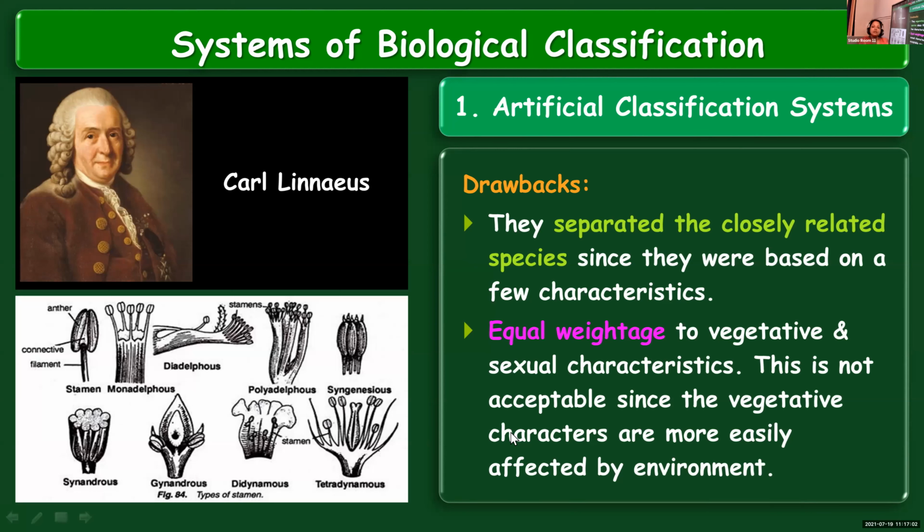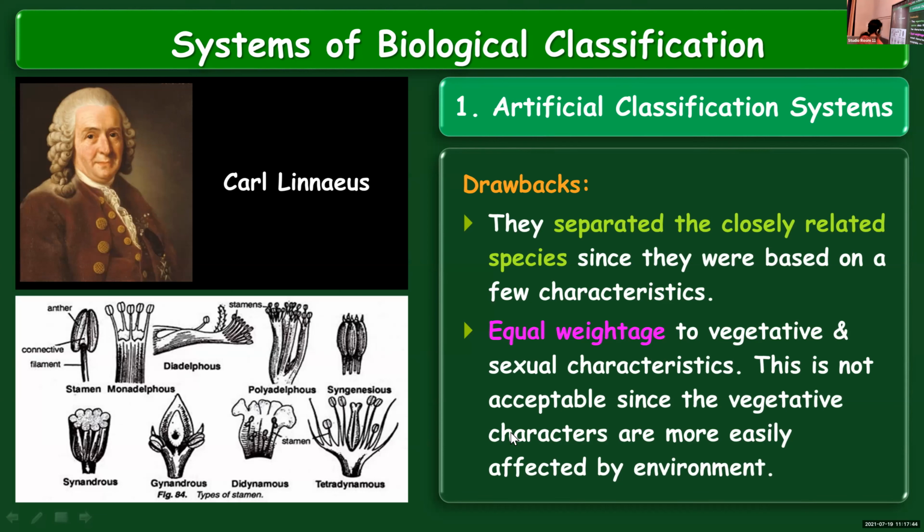So already I mentioned it was mainly based on vegetative characters and the structure of androecium. Androecium is the whorl consisting of stamens, the male part. So here equal weightage was given. That is not correct, because the characters of the different vegetative parts of the plant can be influenced by external conditions. Depending upon the environmental conditions, there can be changes in the vegetative characteristics. So that method of classifying, giving equal importance to vegetative and reproductive characteristics, was not acceptable.